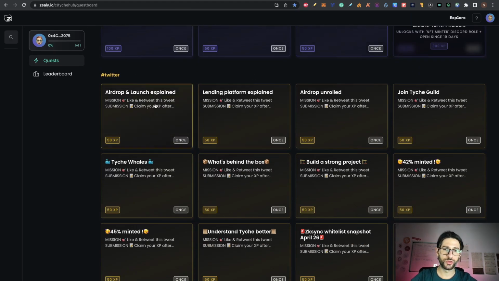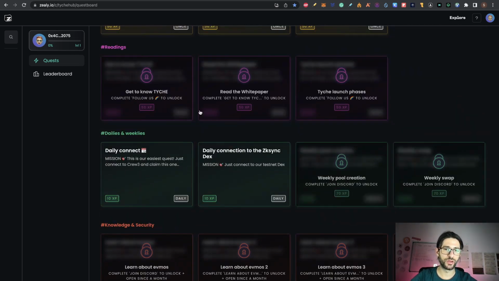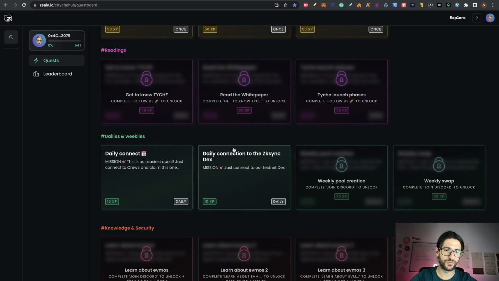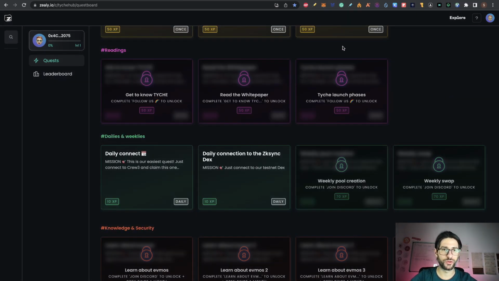So here you have some Twitter stuff to do, which are basically tweet and retweet tasks. So it's very, very easy to do. And you have some readings, also very easy stuff. For example, the daily connect is going to give you 10 points of experience. So it's really easy to get to level 4. Not much time, guys, that you are going to spend there.